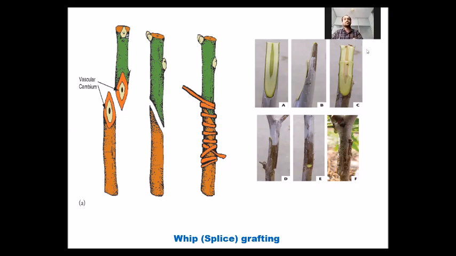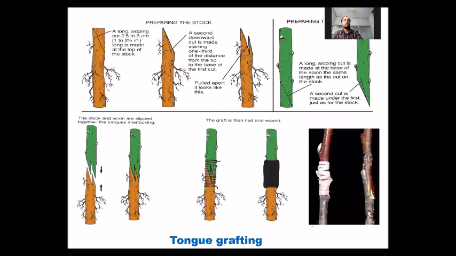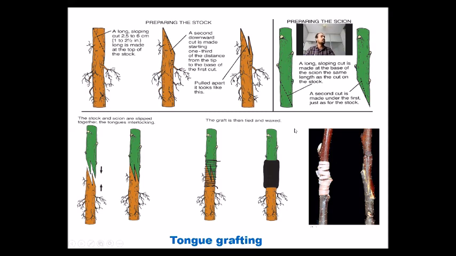For tongue grafting, first we have to prepare the rootstock as shown in the picture. First, a slanting cut is made. Then a second cut is also made on the base of the first cut, and the shape of the rootstock will be as shown in the picture.